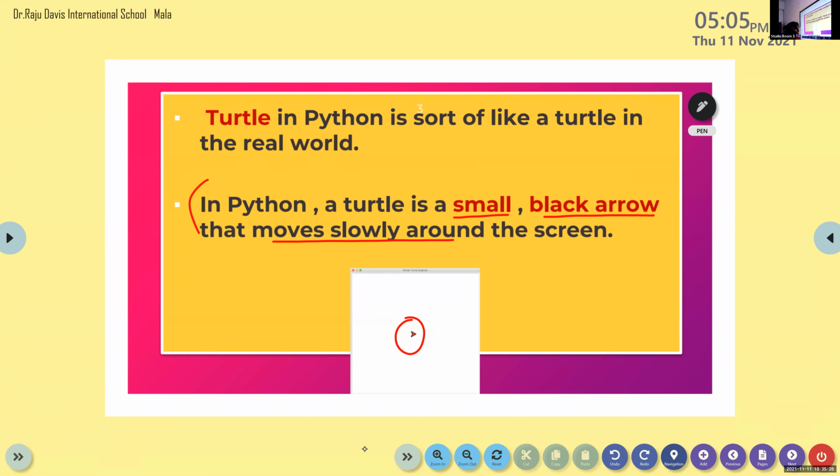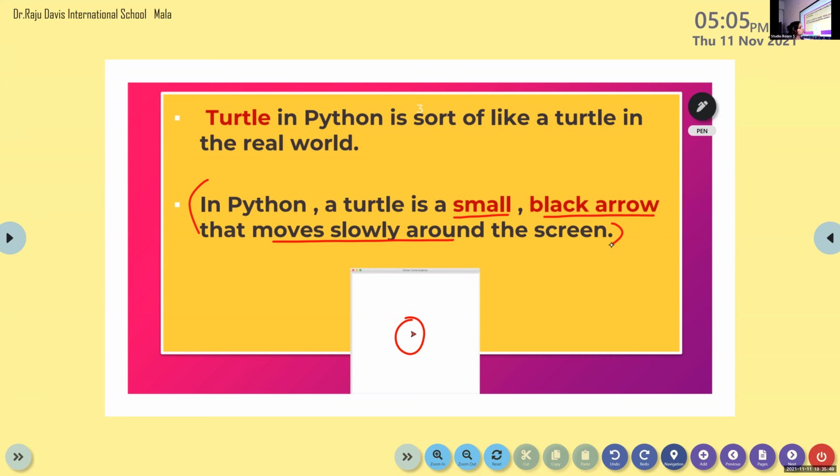Here you can see the image of the turtle. Is that clear? Can you write it down? Yes, you can write. In Python, a turtle is a small black arrow that moves slowly around the screen.